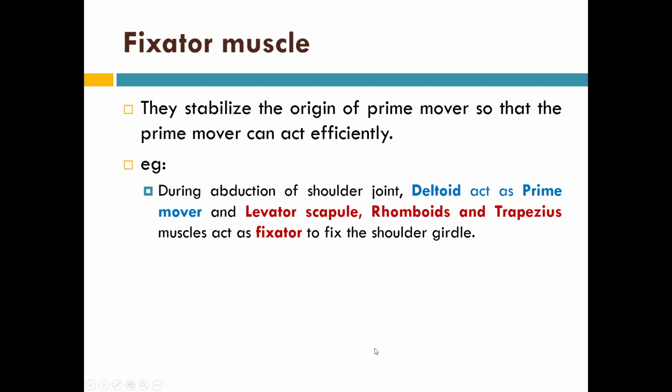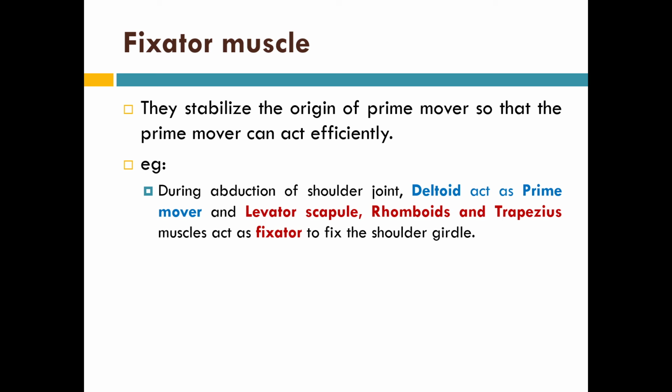Now, the fixator muscle. They stabilize the origin of the prime mover so that the prime mover can act efficiently. That means whenever a prime mover is working, there are some muscles stabilizing the prime mover so that the prime mover can work accordingly.